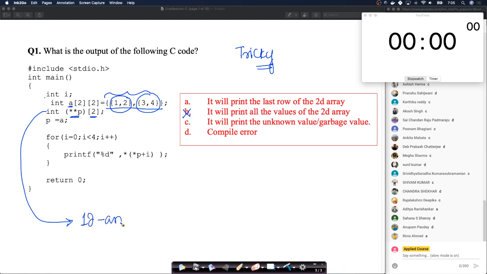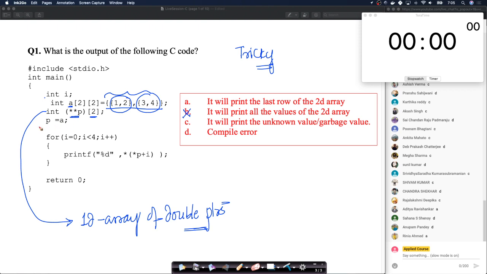Look at this. This is a 1D array of, what is it an array of? It's a 1D array of double pointers. It's a 1D array of double pointers. That's important. It's not a 1D array of pointers. It's a 1D array of double pointers. That's the tricky thing here. That's what makes the whole problem tricky.